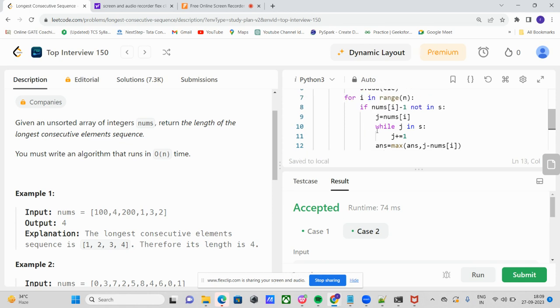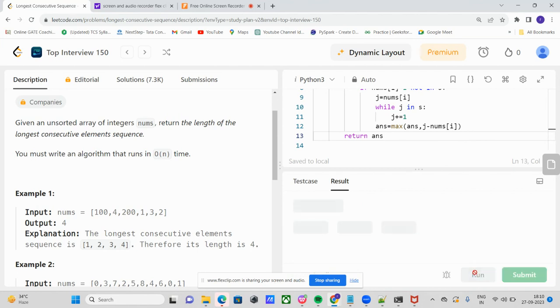So in that case, while j is present in the S, we can just increment the j and check the consecutive elements. And we have the answer to store the maximum elements from j minus nums of I. Just like that, we have the starting index is 1 and last index is 5. In order to get the length of these elements, we subtract nums of I from the jth element, so we can get the longest consecutive subsequence. So we can just check whether our code works or not.